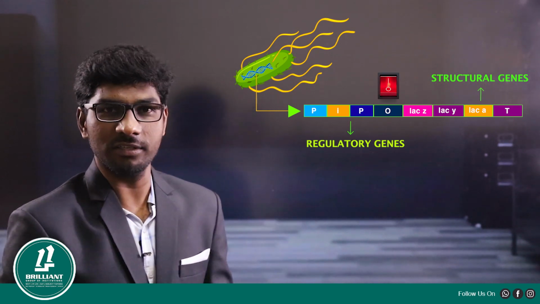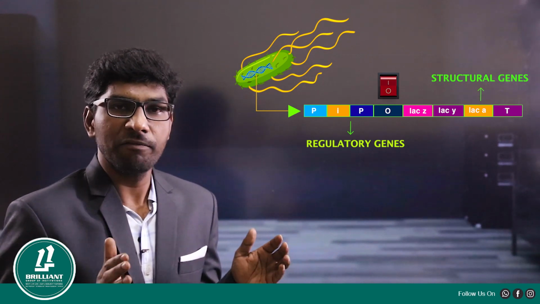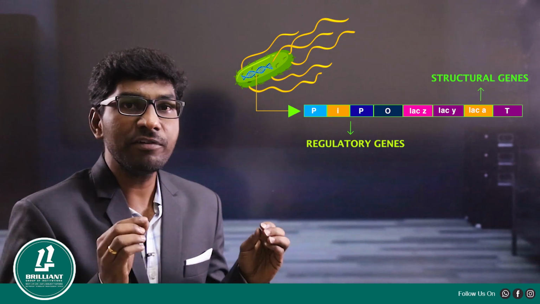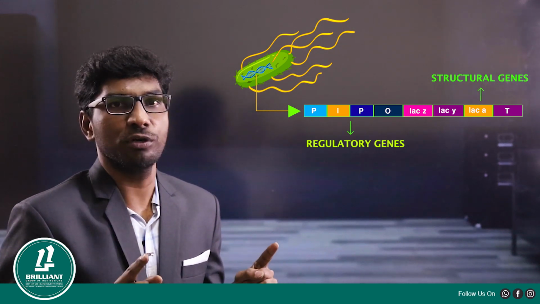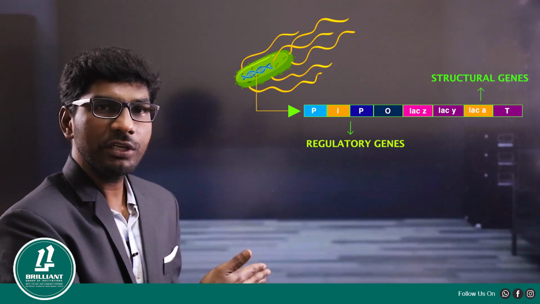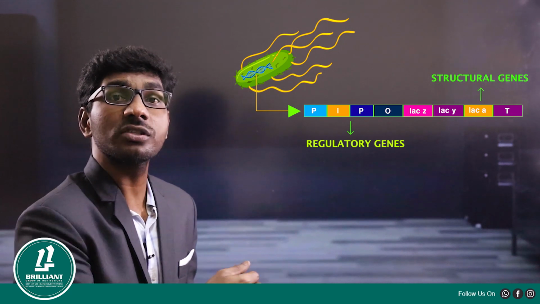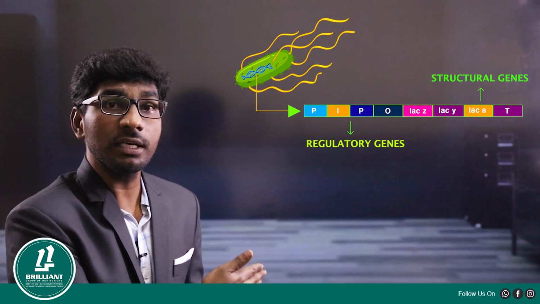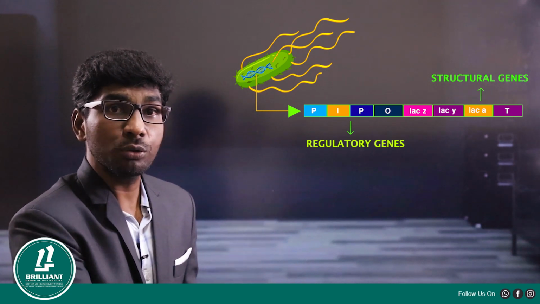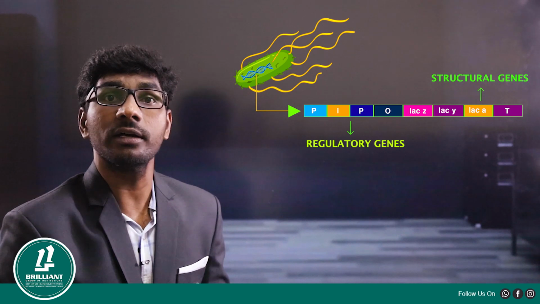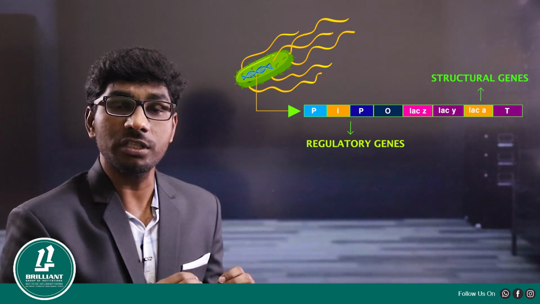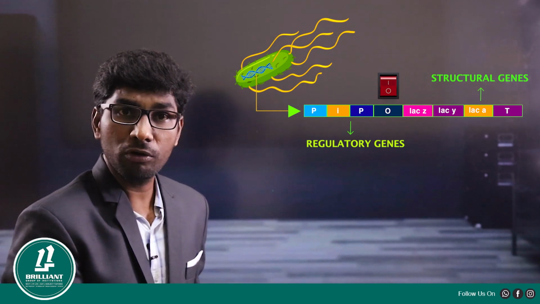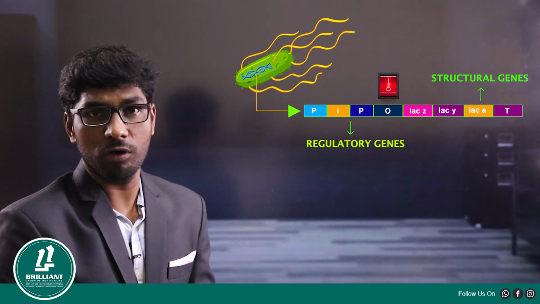That is the reason why, when you are trying to understand the lac operon, you need to understand one more important concept: regulatory genes control the structural genes. And which part of the regulatory genes in an operon controls the structural genes? The operator gene. The operator gene works like a switch. It can turn on the operon and it can turn off the operon.